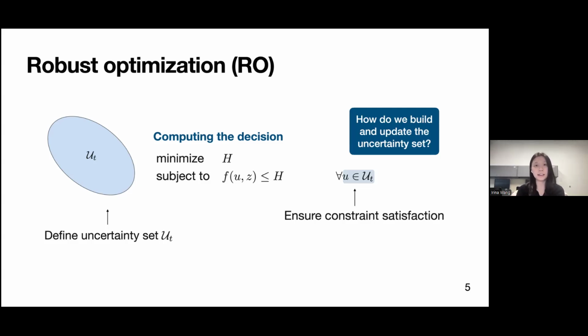Because the uncertainty set is completely related to how good our final solution is, right? If we have a really large uncertainty set, then yes, we could cover all of the possible uncertainty that we get out of sample, but at the same time, it could be so large that the solution that we get is suboptimal, so we are overly conservative. Whereas if we have a small uncertainty set, then we might have a really good in-sample solution, but out of sample, we don't perform very well.